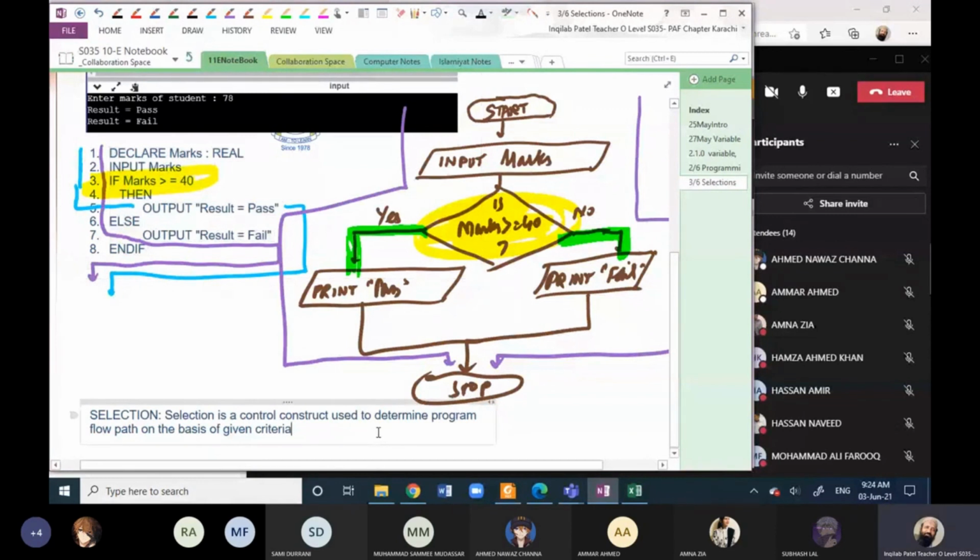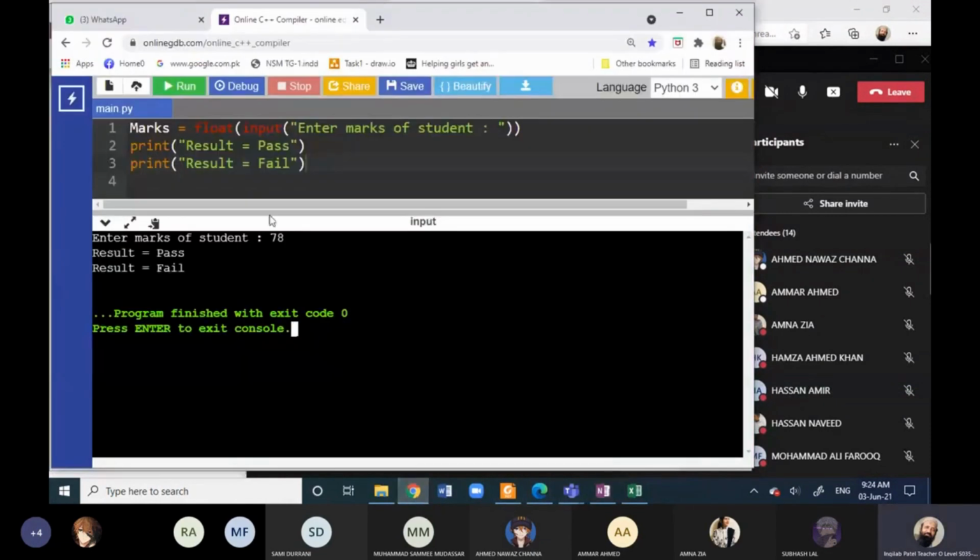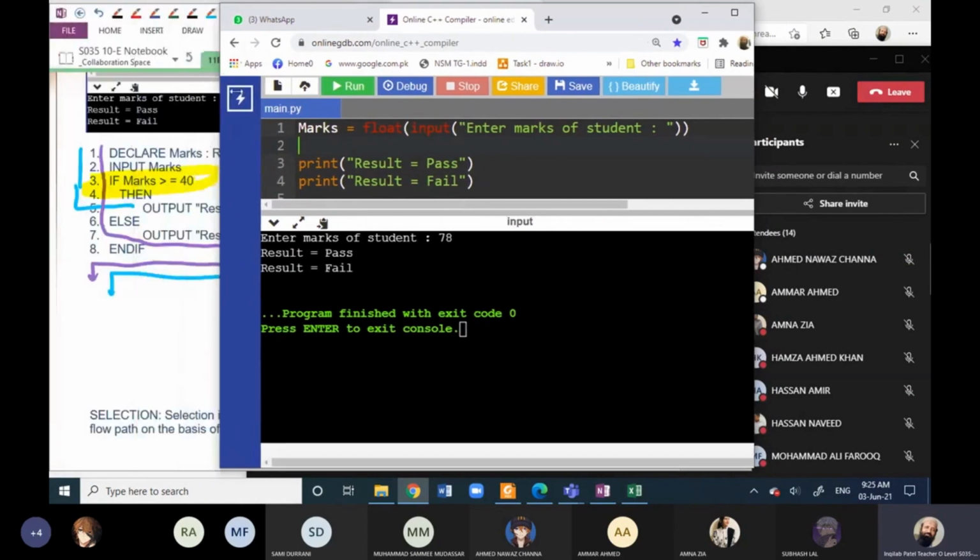I will take 2 minutes to test it in Python, and then I will give you time to note it down. Here we will add a condition. Now there is a difference between Python structure and pseudocode.